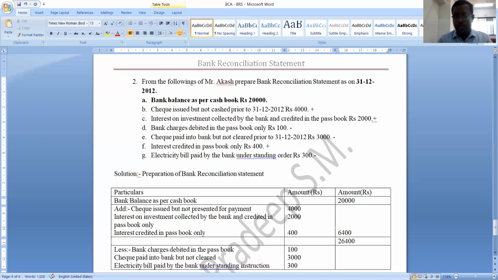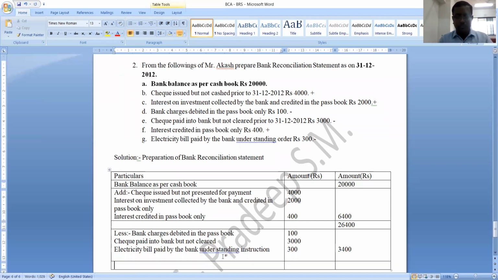So these are the three items which you need to deduct. What is the sum of these three items? It is 3,400. Let us deduct this 3,400 from what? 26,400. So 26,400 minus 3,400 will get how much? Will get 23,000. So what is this 23,000? This is bank balance as per passbook. Understood? Yes. So this is how we should solve problems on bank reconciliation statement.